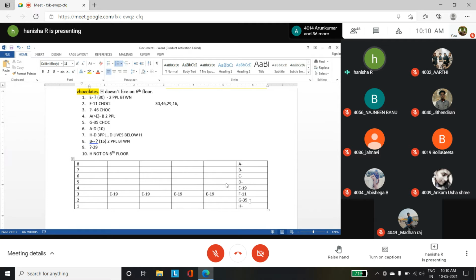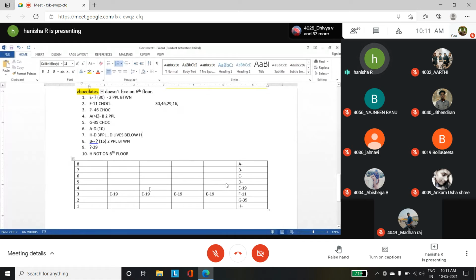It is a direct floor, so you can't change the position of E. With the help of that, we are going to solve the question.